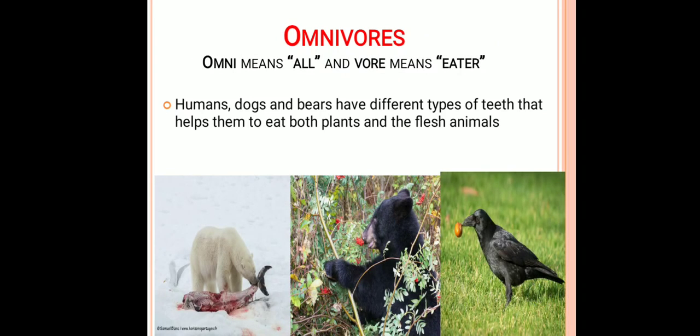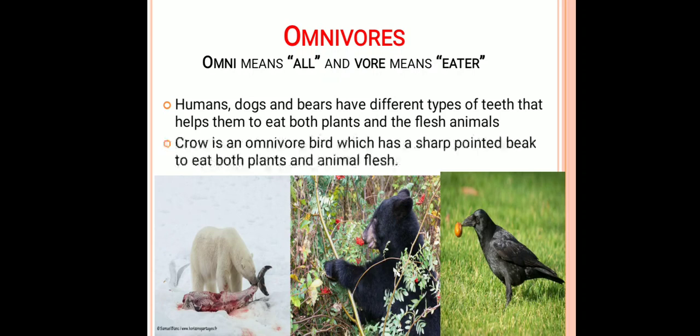Next come the omnivores. Omnivore animals are those animals which can eat plant and animal both. So what are the specific features which make them omnivores? Actually, they have all types of teeth which help them to eat whether a plant or an animal. So here are examples like human being, dog, bear or crow.